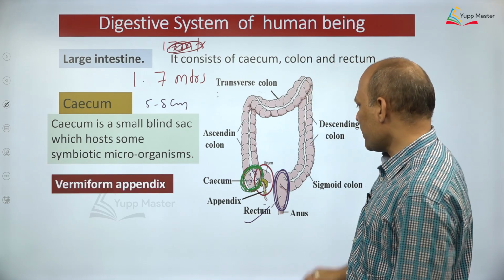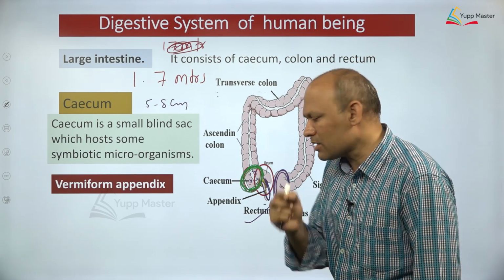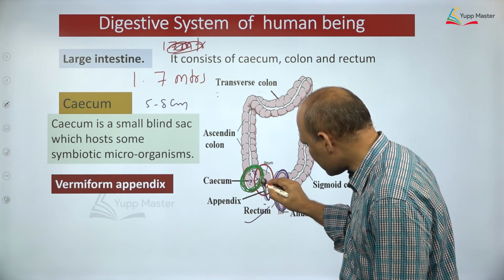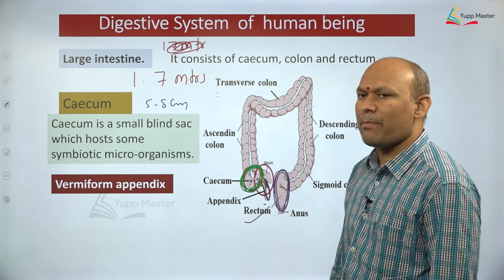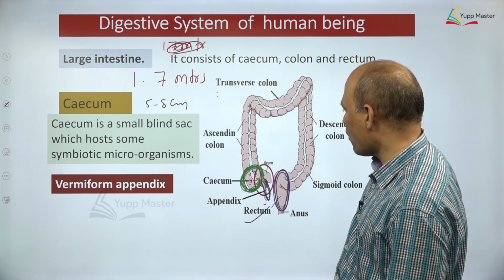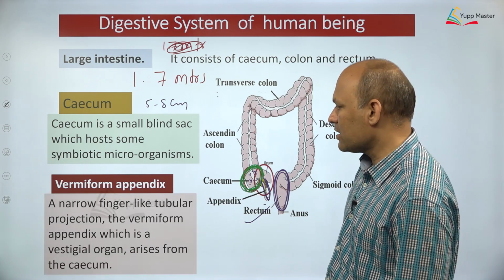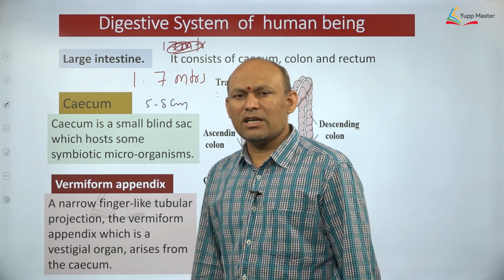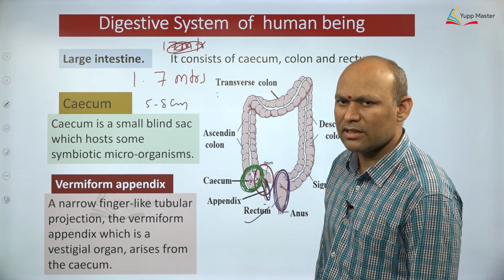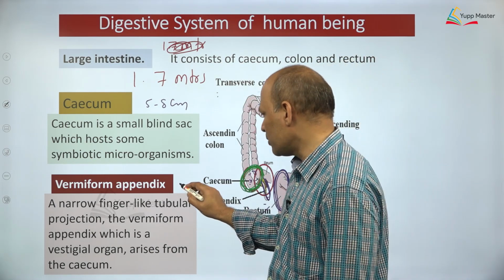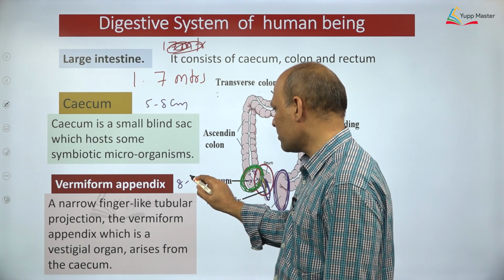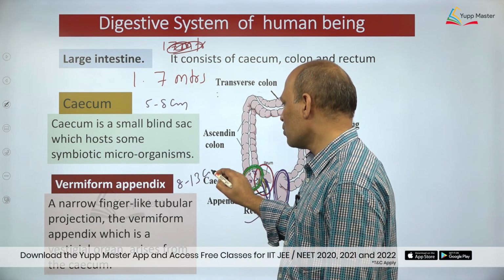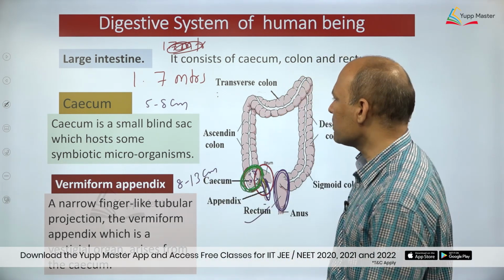Another most important thing, a small structure is attached to the cecum and that small structure is called what? Vermiform appendix, dear students. Most important. This is considered as what? Vestigial organ. This is also called abdominal tonsil, dear students. Its length is approximately 8 to 13 centimeter.